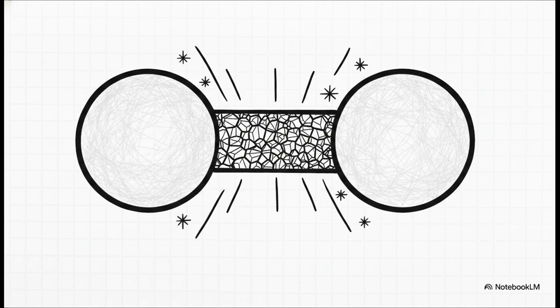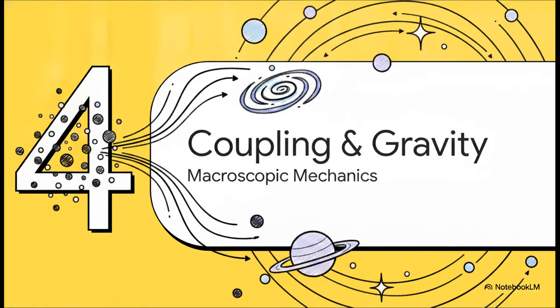In this view, mesons aren't independent particles pinging back and forth, they are literally just the energetic cost of stiffening the medium between nucleons. On to Section 4, volumetric coupling and gravity.